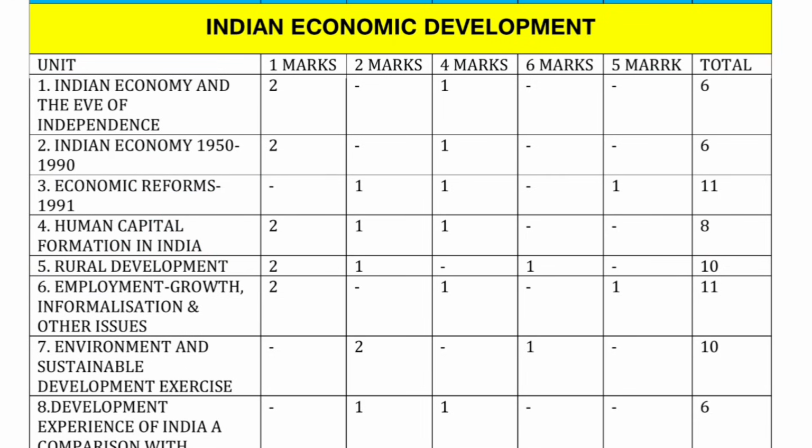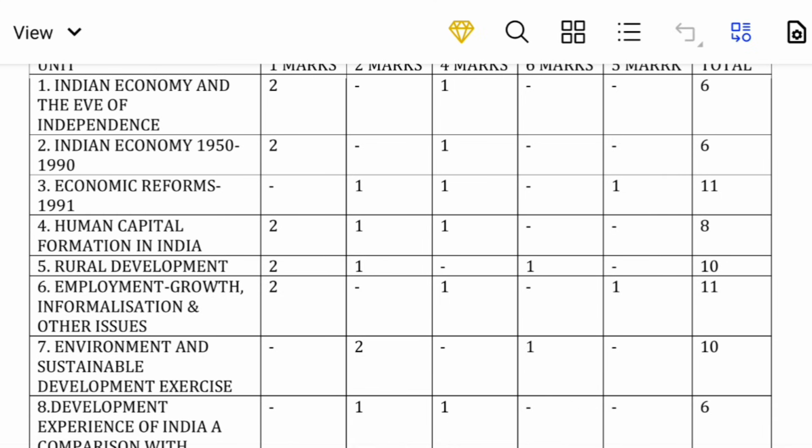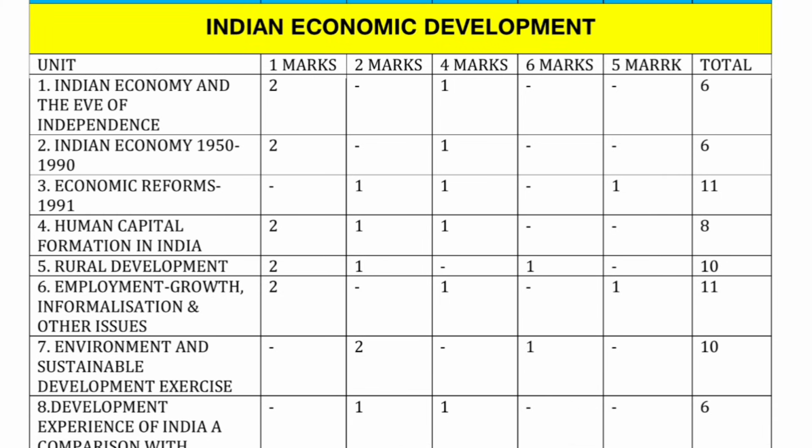Okay, the second unit is Indian economy 1950 to 1990. They are going to be asking 2 1 mark questions. There is no 2 marks question, and there is 1 4 marks question. There is no 6 marks and 5 marks question. So the total is 4 plus 2, that is 6, the weightage of the second unit.